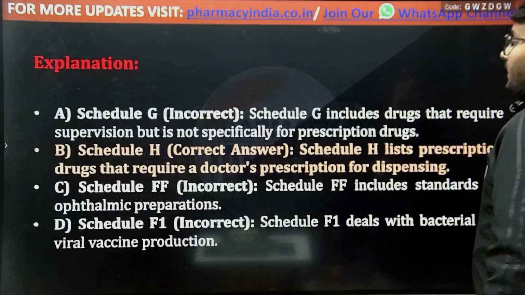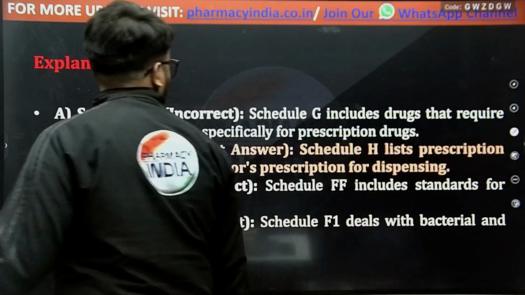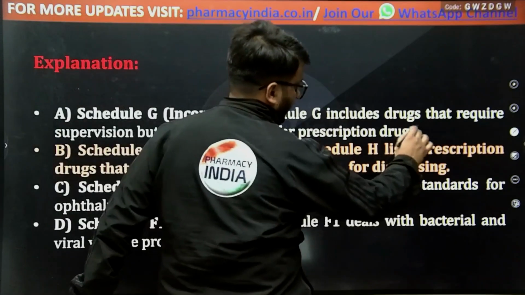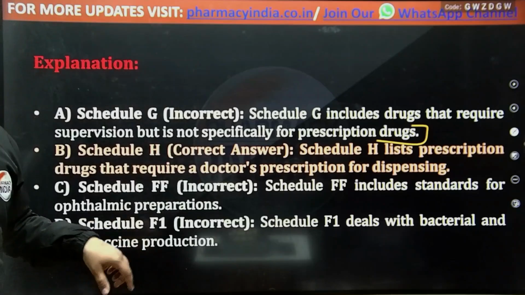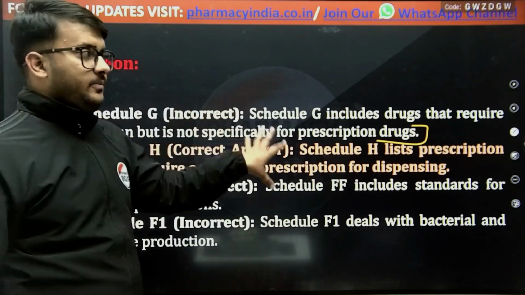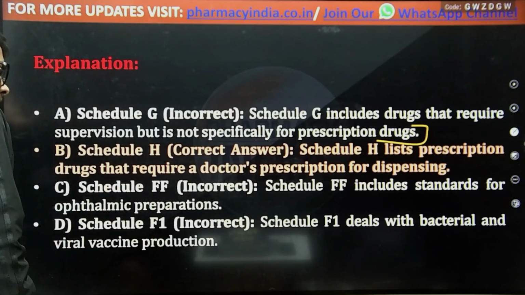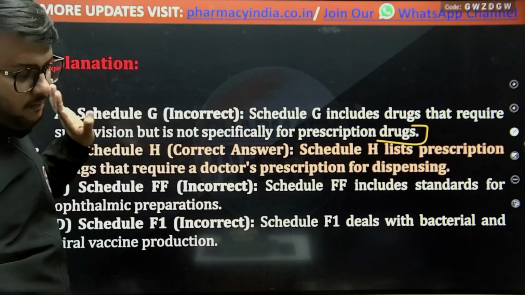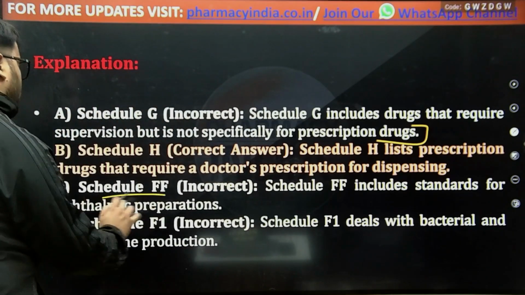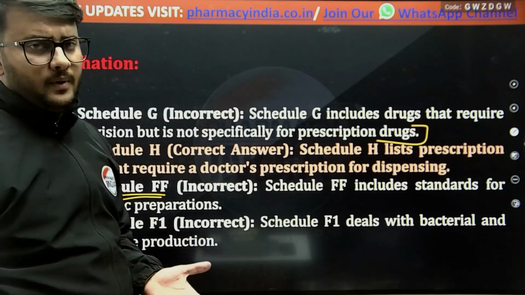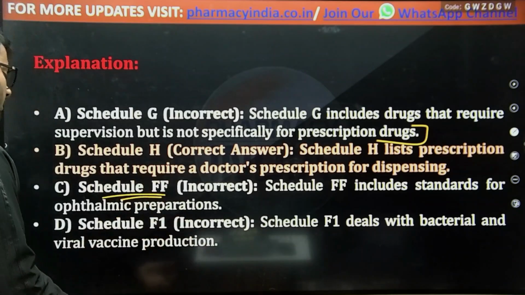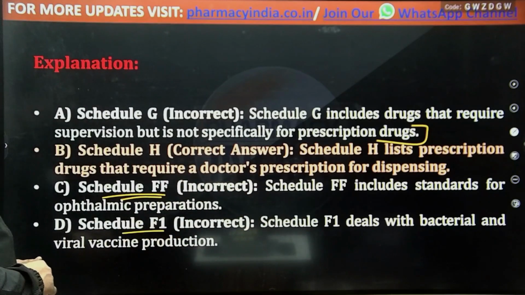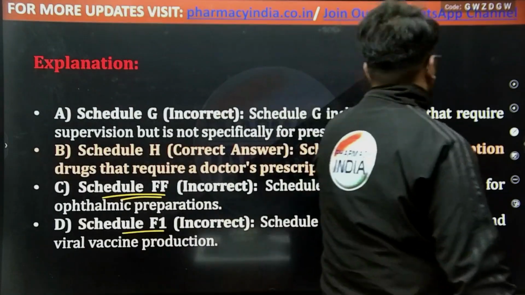And if we are talking about the other options, Schedule G includes drugs that require supervision but is not specifically for prescription drugs. And if we talk about Schedule H, it contains the list of prescription drugs for which a doctor's prescription is a must for dispensing the medications. Schedule FF deals with the ophthalmic preparations meant for eye formulations or eye treatment, and Schedule F1 deals with the bacterial and the viral vaccines production.